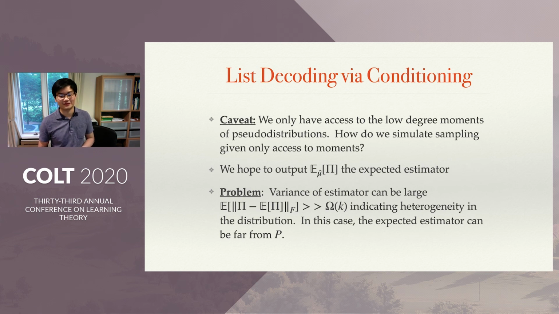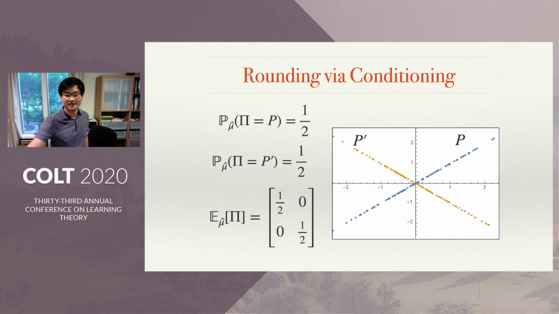It turns out that working with pseudo-distributions, we only have access to the low-degree moments of pseudo-distributions. So how do we simulate sampling given only access to moments? Here's a start. We hope to output the expected estimator, the expectation of pi under mu hat. Now this doesn't work because the variance of the estimator can be large, indicating heterogeneity in the distribution. In this case, the expected estimator can be far from P. So let me illustrate this with an example. Let's say this is my data set. Let's say the two subspaces that are solutions to R are P and P prime. Let's say I put half of my mass on P and half of my mass on P prime.